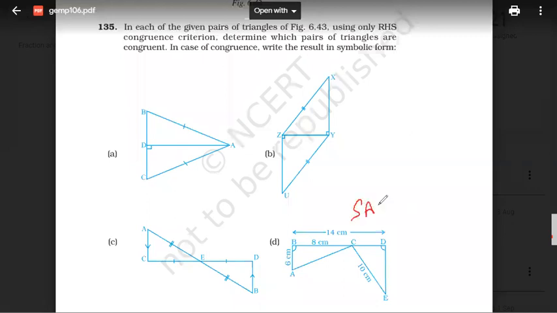SAS also cannot say, because this is 8, this is 8, don't know. This is 6, we know that. But this is 10. Unless this is 90 degree, we cannot say that this is 8. Okay? And for 90 degree, it should be what? It should be like a square, okay?